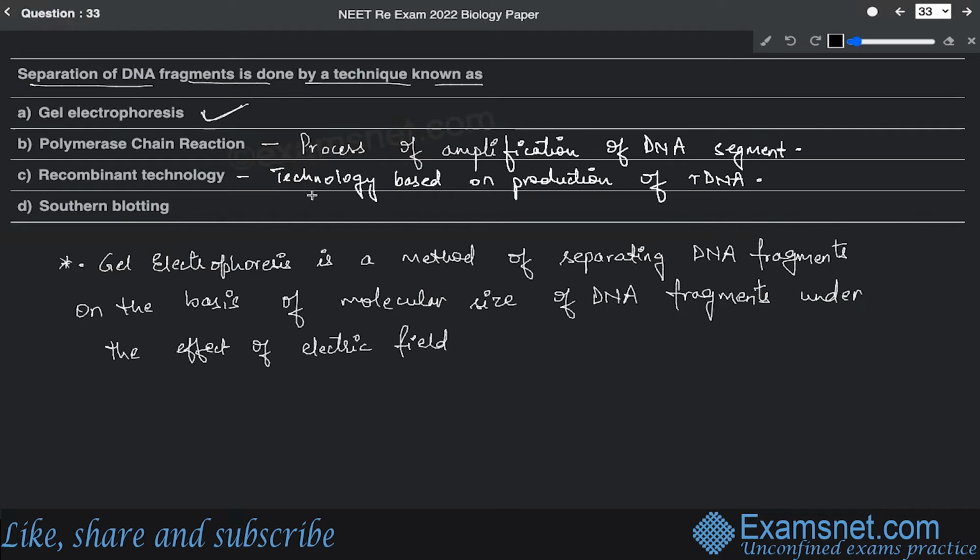On the other hand, the southern blotting technique is a technique of transferring not the RNA, but the DNA molecules onto a blot paper. So basically there are three techniques: Western blotting, Southern blotting, and Northern blotting.